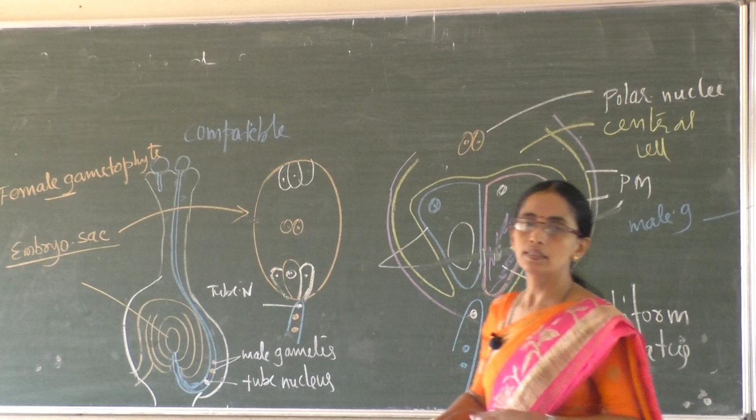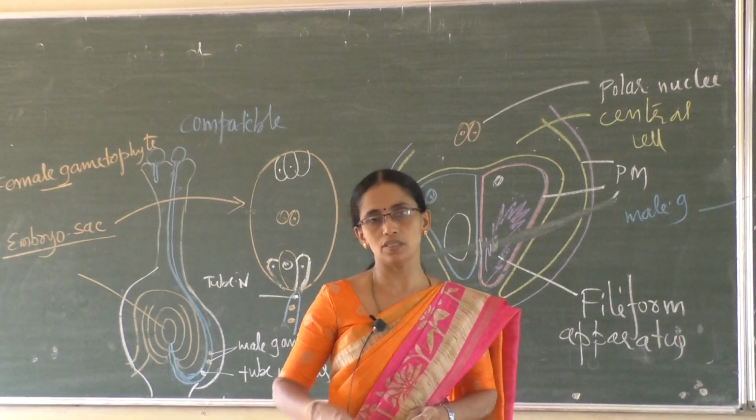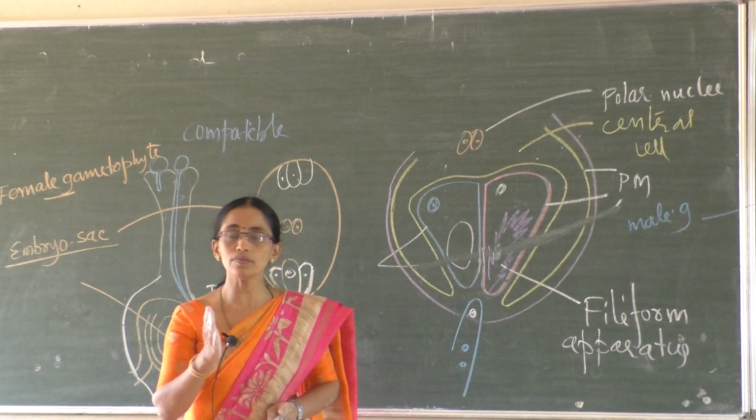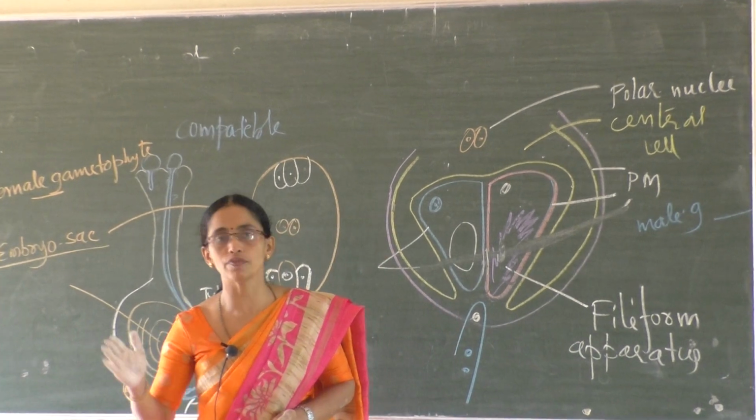So that is pre-fertilization. We studied in sexual reproduction, totally there are 3 steps: pre-fertilization, fertilization and post-fertilization.